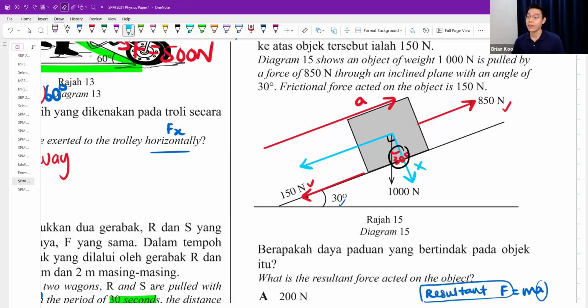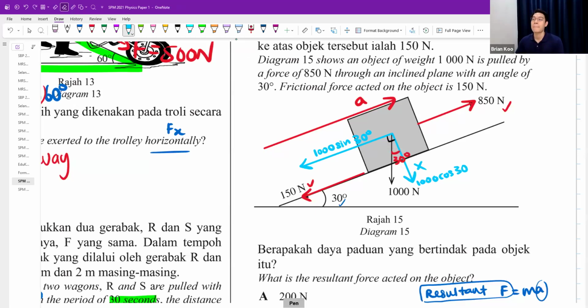Which means this is 1000 sine 30, and this is 1000 cos 30. Anyone think of using the 60 degrees? Also can. This is 1000 cos 60. They are the same thing. Up to you which one you want to use. You type in your calculator, they will give you the same value. I'll rub this one off. I don't want to confuse you.